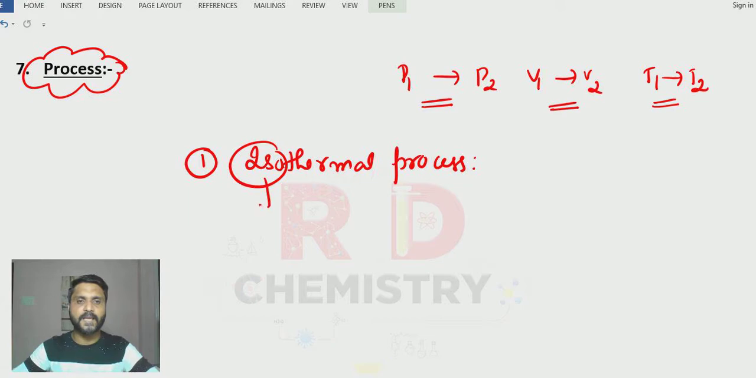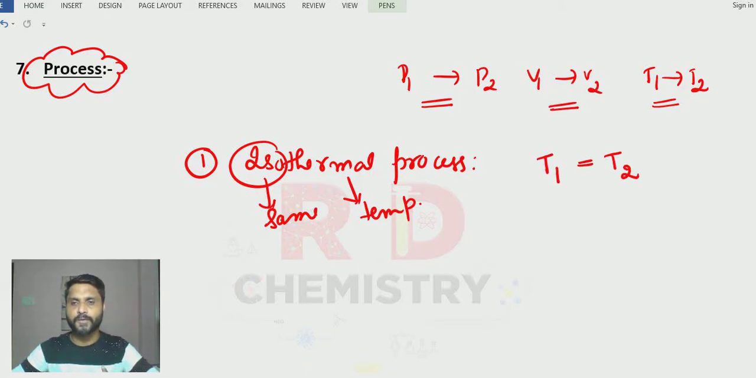Iso means same. Thermal refers to temperature, which means during the process, the temperature of the system remains the same. That means initial temperature T1 is equal to final temperature T2. Suppose I take the difference in temperature, delta T is equal to 0. Such a process is called the isothermal process. Clear? Second one is the isobaric process.